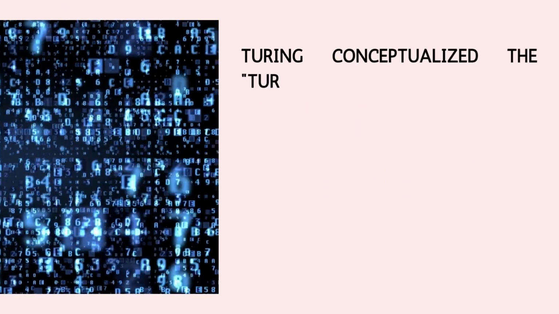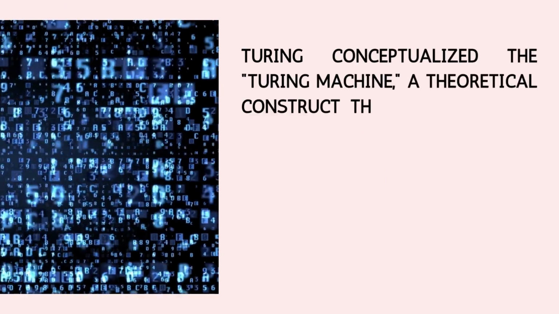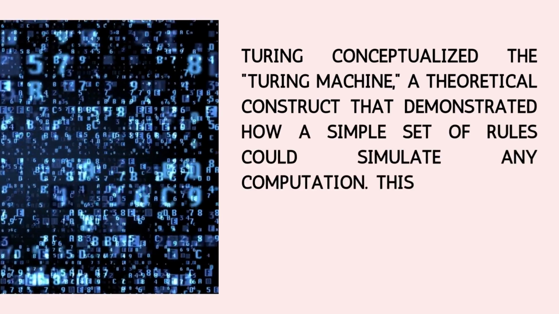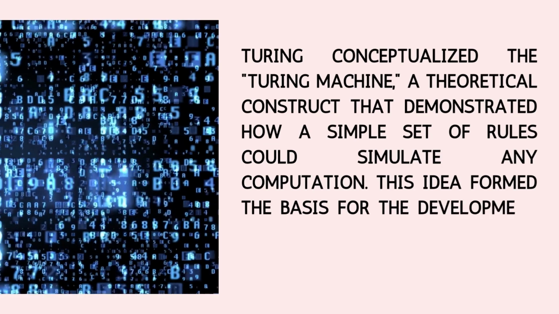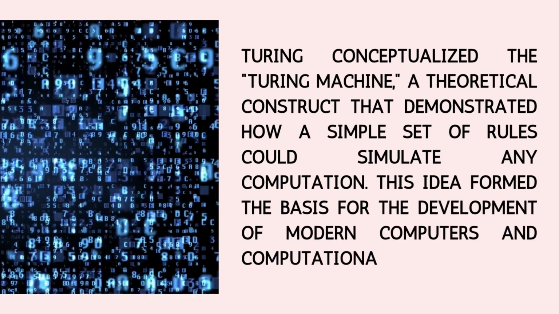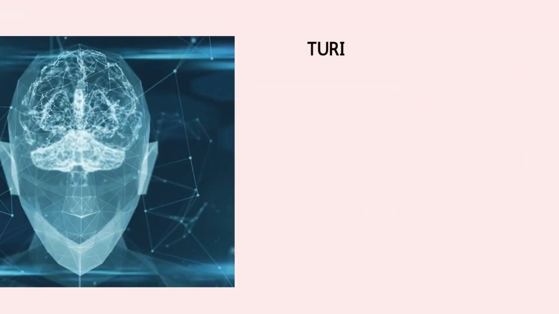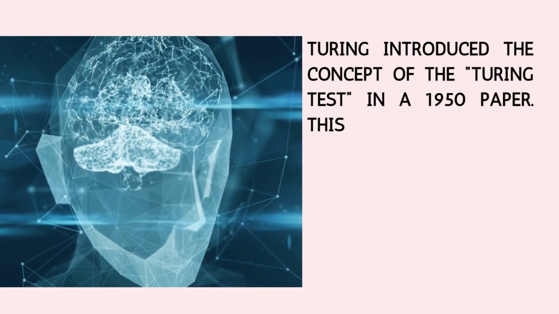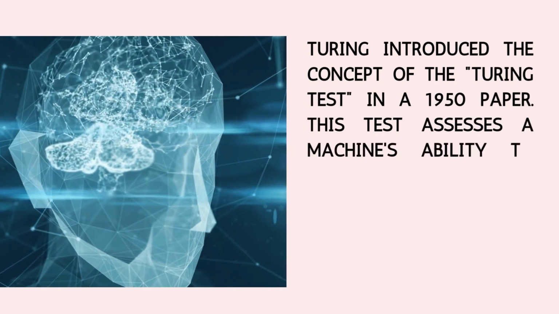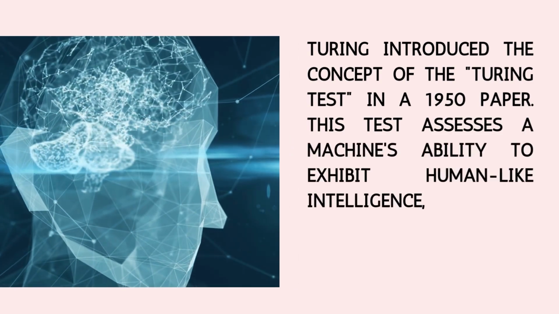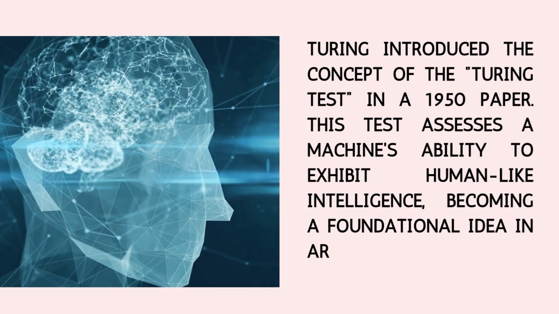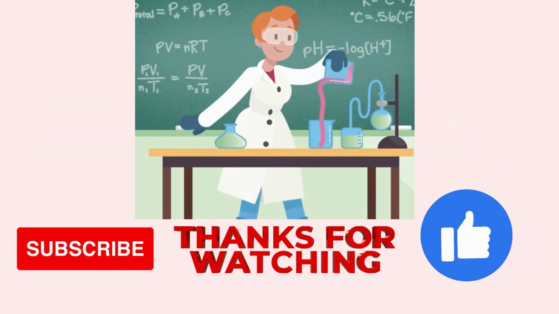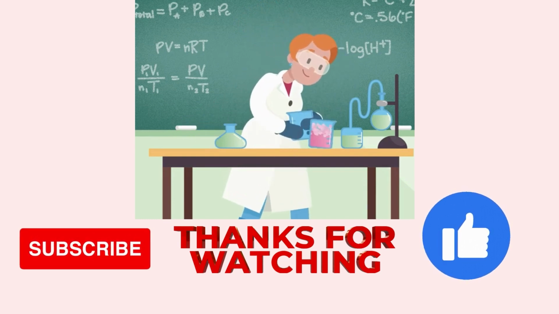Turing conceptualized the Turing machine, a theoretical construct that demonstrated how a simple set of rules could simulate any computation. This idea formed the basis for the development of modern computers and computational theory. Turing introduced the concept of the Turing test in a 1950 paper. This test assesses a machine's ability to exhibit human-like intelligence, becoming a foundational idea in artificial intelligence research. These were the greatest scientists of all time.